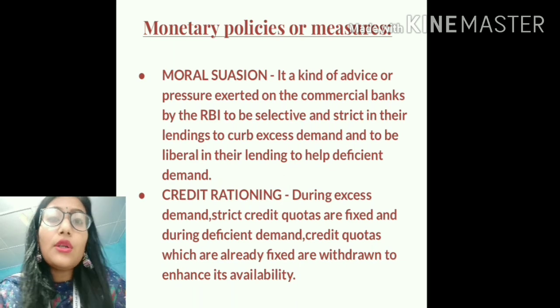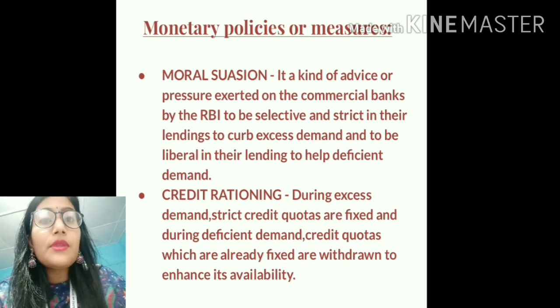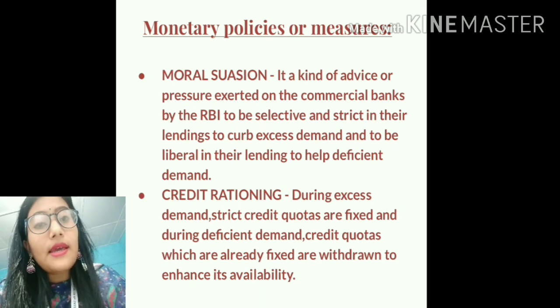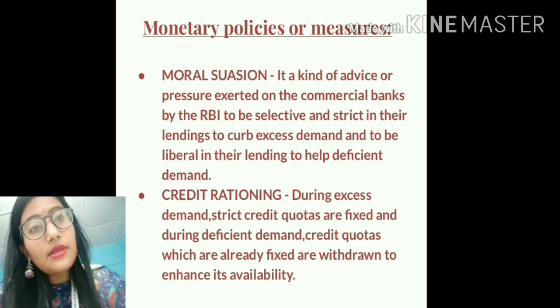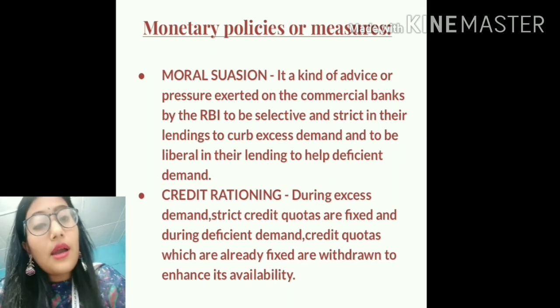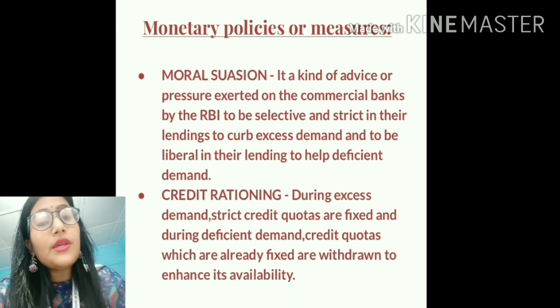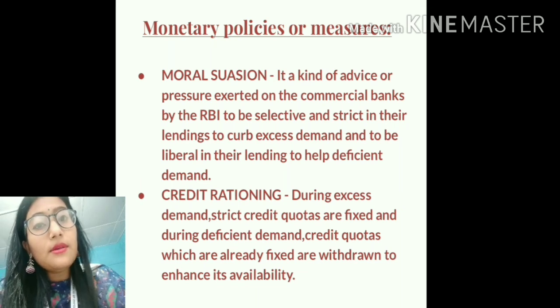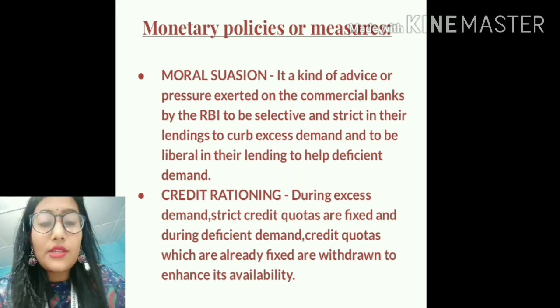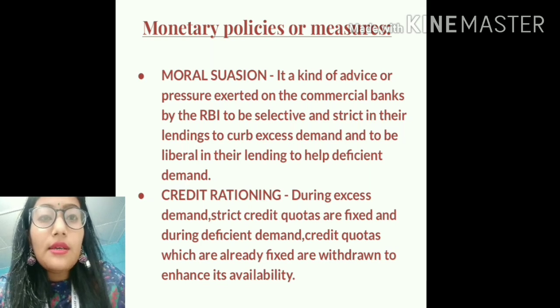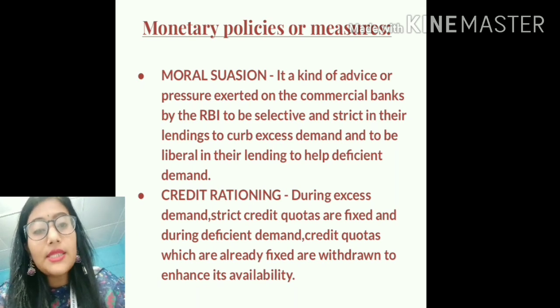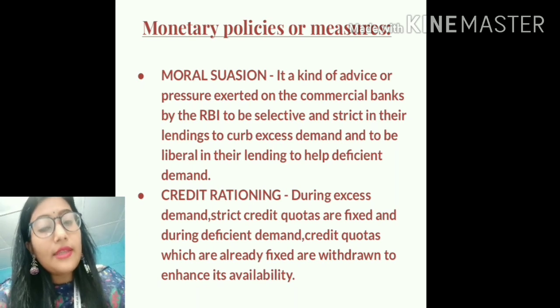Fiscal measures include government spending, taxes, then budgetary policies, etc. Whereas the monetary measures include reverse repo rate, bank rate, CRR, SLR, credit rationing, moral suasion, open market operations, margin requirement, etc. So students, this is all about the corrective measures. We have almost completed the concepts of excess demand and deficient demand.